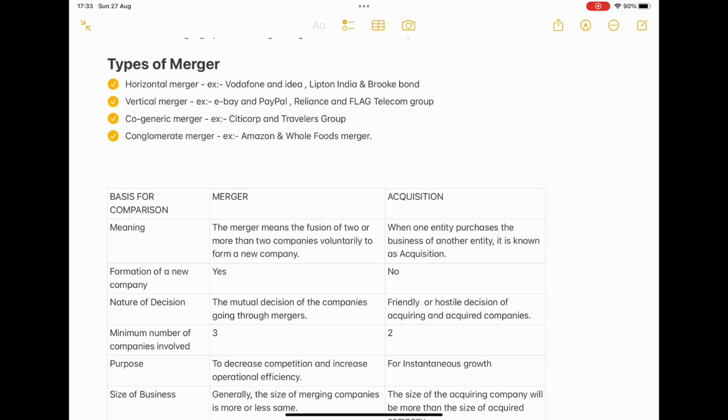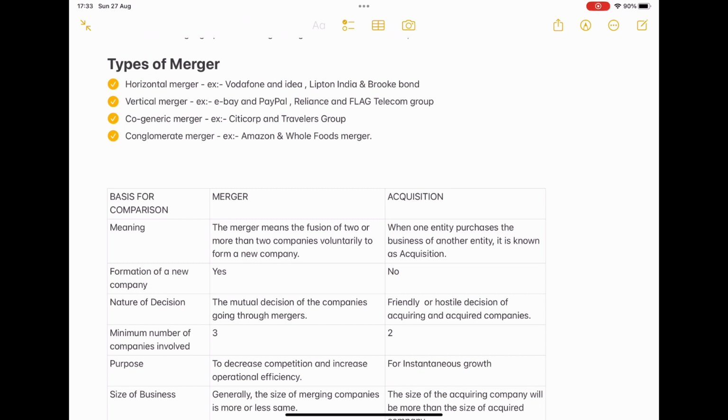Citigroup is a finance institute which provides loans and advances to the public, whereas Travelers Group is a traveling agency kind. So Citigroup is going to merge with Travelers Group. It's a way in which two different things are merged together.